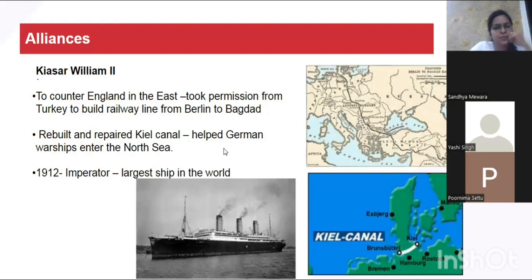Second thing, Germany rebuilt the Kiel Canal. It repaired the Kiel Canal. Now, what is the Kiel Canal? If you go to the world map, you will come to know this area. This is the North Sea. You can see below there is a map. The bluish water body is the North Sea, and to the left of the North Sea is England. Now if the Kiel Canal is rebuilt, it means that Germany's U-boats, Germany had built a lot of submarines, and these submarines were called U-boats because of the shape.